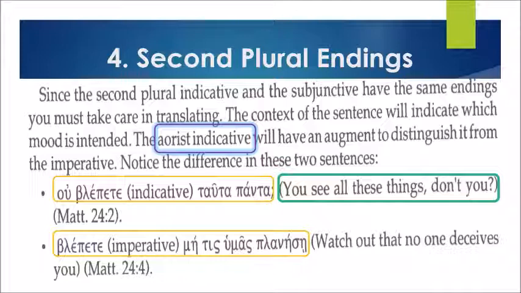So the sentence could be similar in its form, but its use can be different depending upon the context. So the first sentence again is an indicative form. It is actually a question. And the second one is in the imperative, it is a command for us to watch out for deceivers. So that's the difference between the second plural endings.